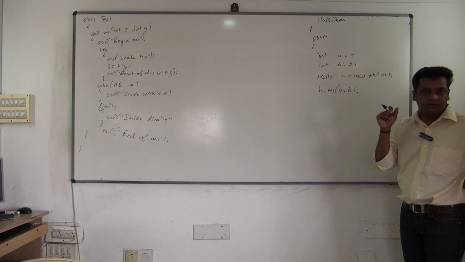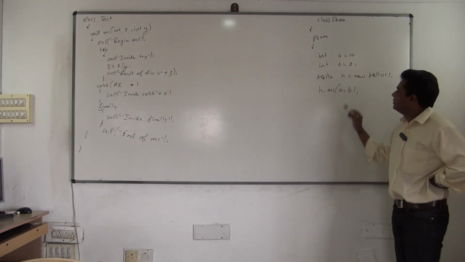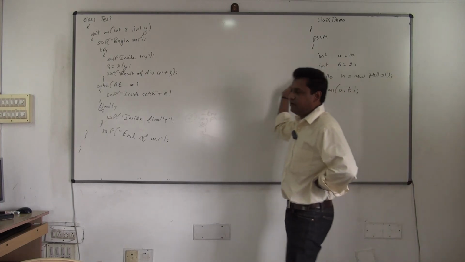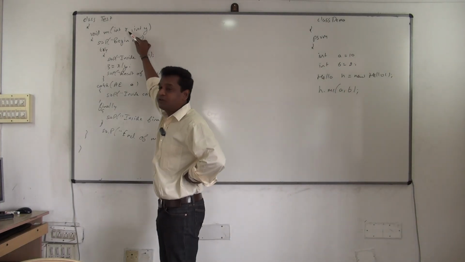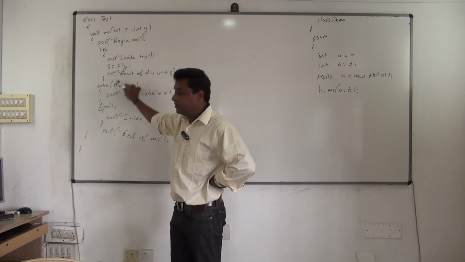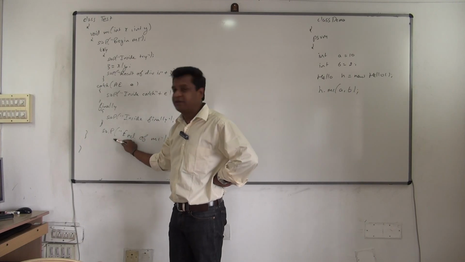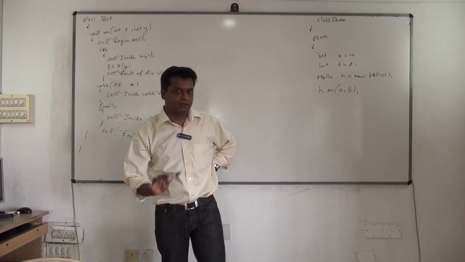What happens now? You're sending the values, the arguments. The values of a and b are given to x and y. A is 10, b is 2, and the same values are given to x and y. It is dividing, no exception occurs. Catch is not executed, finally gets executed, and the end of M1 also gets executed. Everything works perfectly.